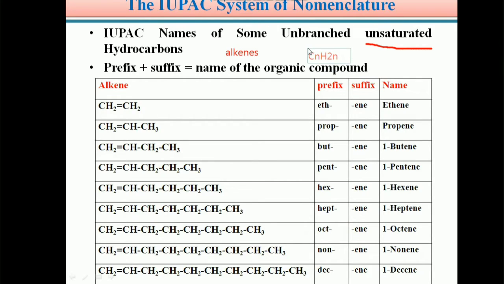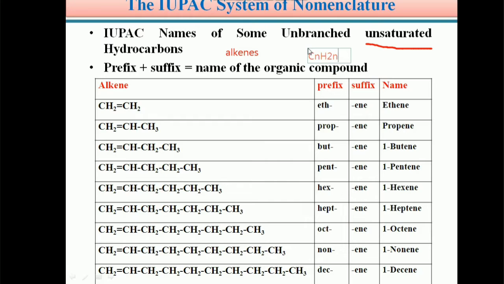Students, we already discussed the rules in the previous video module, and we know what is prefix and what is suffix. You are already very familiar with the prefix, suffix and rules of the IUPAC system.